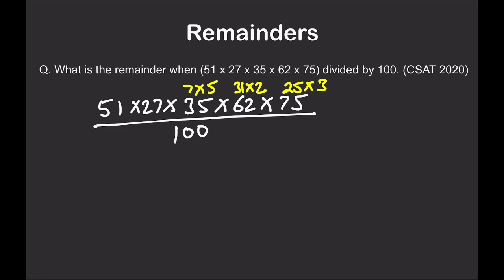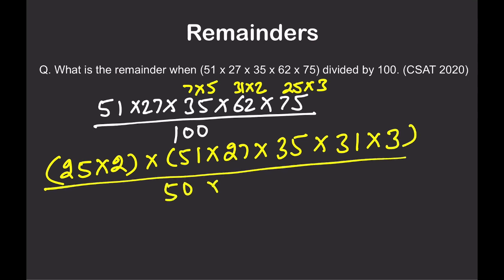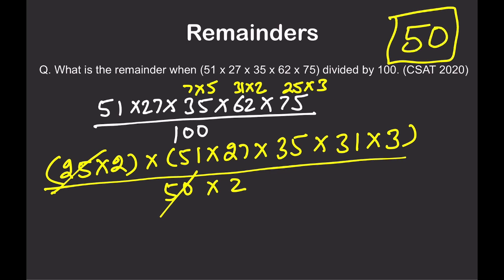So what I am doing right now, I have taken 25 into 2 out separately, and I am left with 51, 27, 7 into 5, that is 35. I have taken 2 from here, so I am left with 31. I have taken 25 from here, I am left with 31. Divided by 50 into 2. I hope this is okay. I have taken 50 as a common factor from the numerator, so you can cancel these out. But log this in a box which we are going to use later.